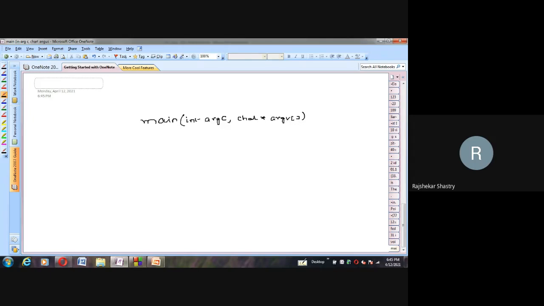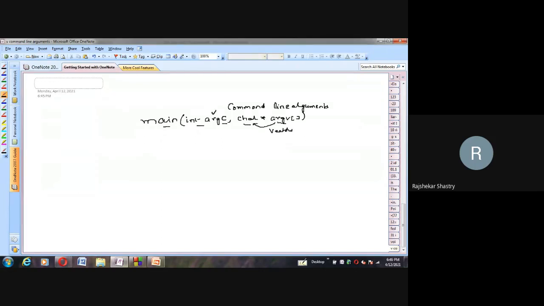So I repeat once again, to the main method also we can pass parameters. Such parameters are called command line arguments. Once you pass arguments, the count of the number of arguments is stored in argc. That's why it's called argument count; c stands for count. And this other one is called argument vector. Vector means a set of values, a collection of values. This is the argument vector, which is of string type.